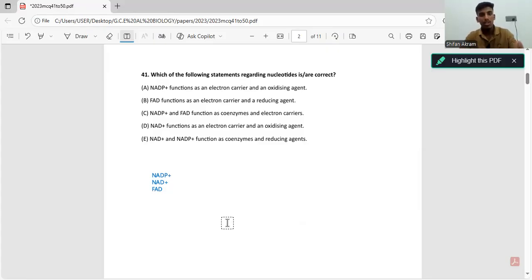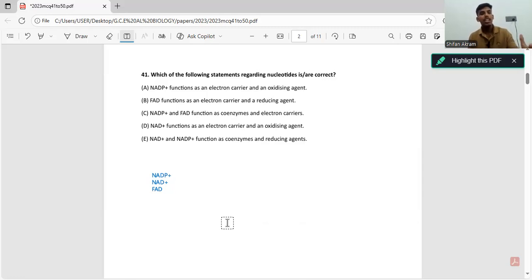Okay, now let's go through the first statement. NADP+ functions as an electron carrier and an oxidizing agent. As I said, oxidizing agents are anything that can accept electrons. If you take NADP+, they can accept electrons. For that reason, they are oxidizing agents. Now, when they accept electrons, they usually carry the electrons to another place.